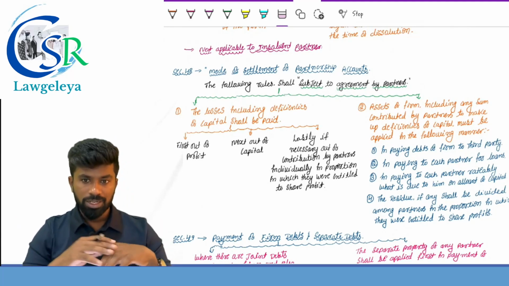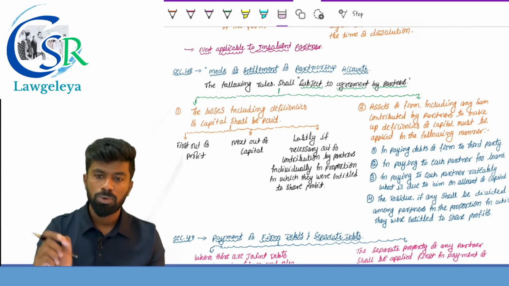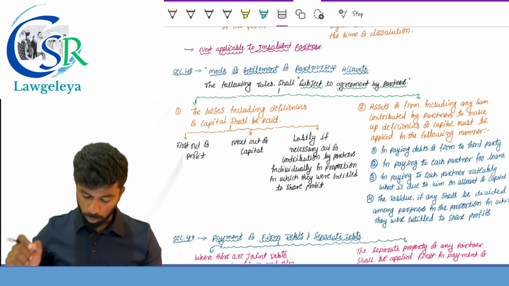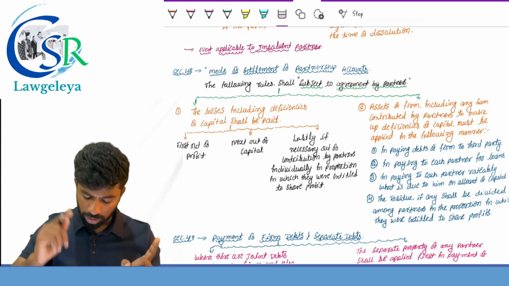Second one, if there is any asset, the assets of the partnership firm, including any sum contributed by the partners to meet the deficiencies, should be applied in the following manner. What is the first one? In paying the debts of the third party.